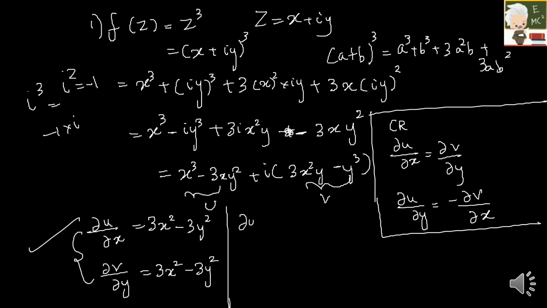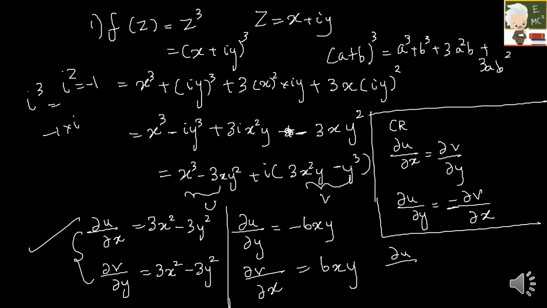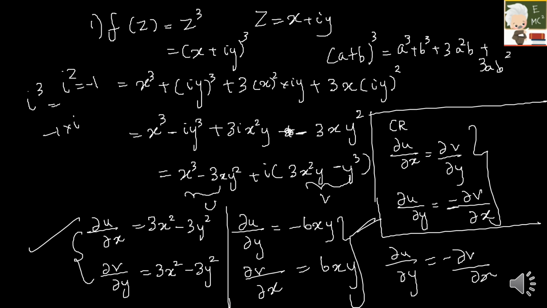The second part here is dou u by dou y. You have to differentiate with respect to y. Here there is no y term, so this becomes 0, and here you have only minus 6xy. Next is dou v by dou x. I have to differentiate with respect to x, which would be 6xy. Here, what is the condition? Dou u by dou y is equal to minus dou v by dou x. So we have a minus sign. Again, the second condition is also proved. So both the conditions are proved.